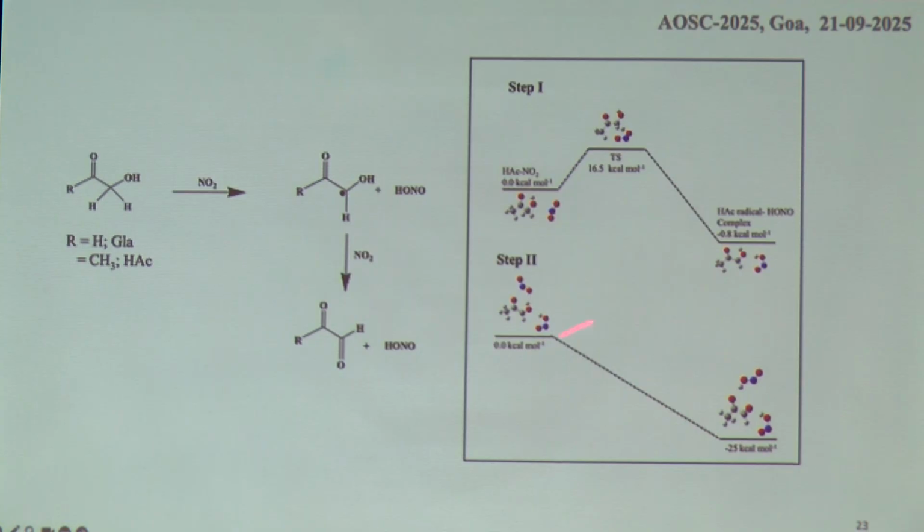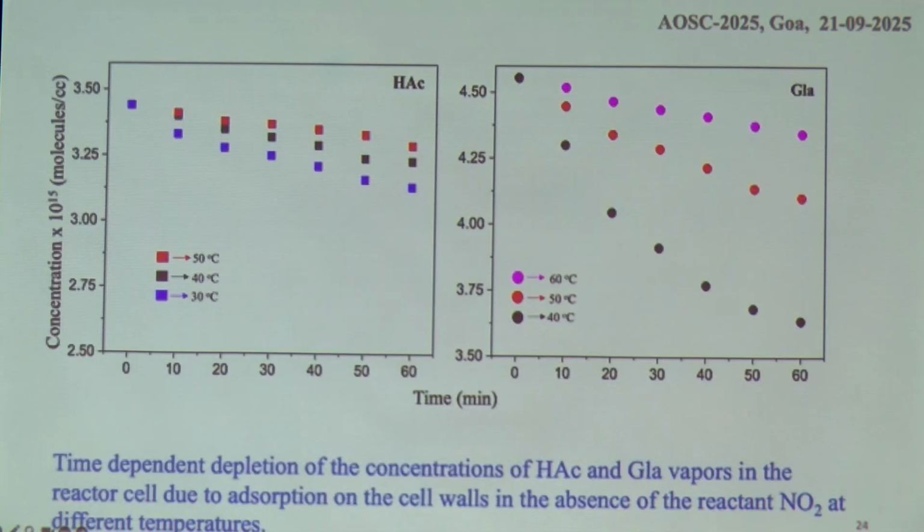Now, just a little bit of the mechanism that we try to suggest. This nitrogen dioxide, although it can abstract this OH hydrogen, once it abstracts it, instead of the production of HONO, it appears that the nitric acid production channel would have been much more favorable. But on the other hand, if it somehow abstracts this hydrogen atom, then possibly, some kind of DFT calculation shows a two-step mechanism. The first step has a barrier of about 15 kilocalorie per mole, but the second step is barrierless with some kind of intermediates. So whether this is the truth or not, we do not know exactly.